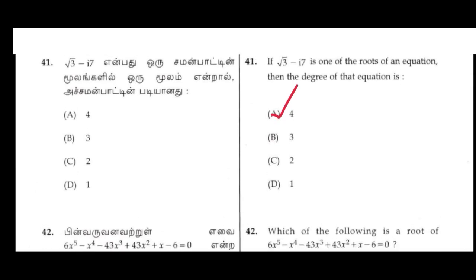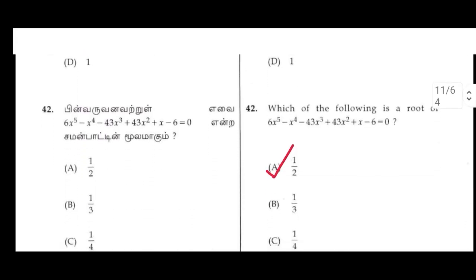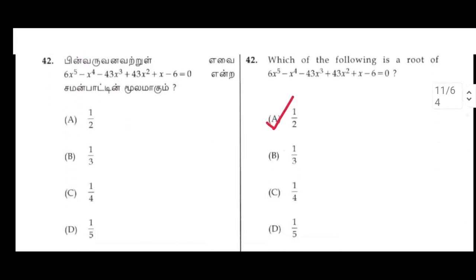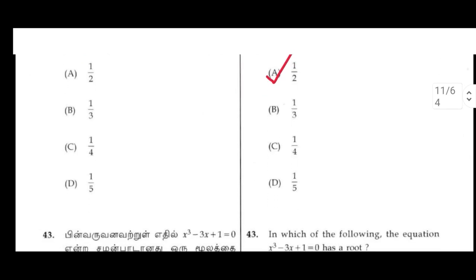If root 3 minus i7 is one of the roots of an equation, then the degree of that equation is A. 4. 42. Which of the following is a root of 6x power 5 minus x power 4 minus 43x cube plus 43x square plus x minus 6 equals 0? A. 1 by 2.